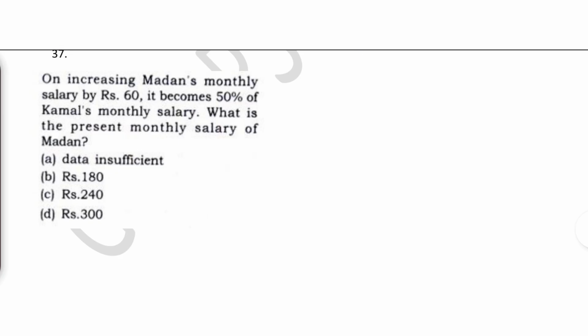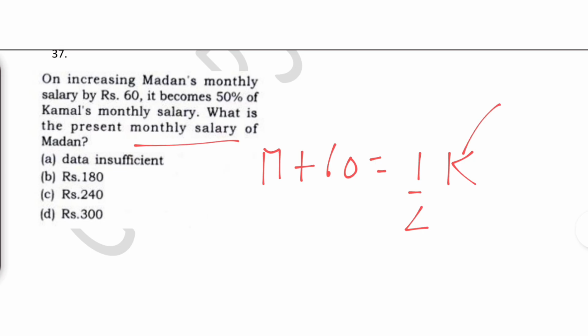On increasing Madan's monthly salary by 60, this is Madan, we increase his monthly salary by 60, which becomes 50% of Kamal's monthly salary. What is the present monthly salary of Madan? Guys, if we had known something about Kamal's monthly salary, then only we could have found Madan's monthly salary, but we are given nothing, so data is insufficient. Okay.